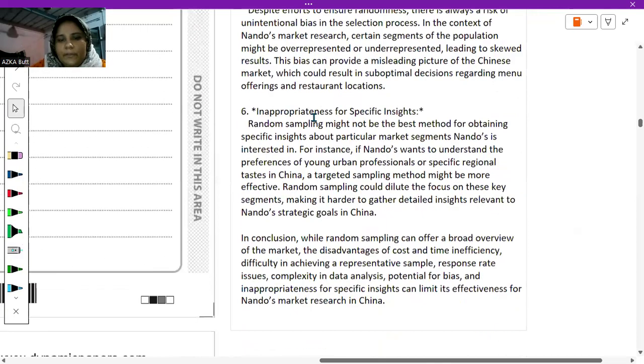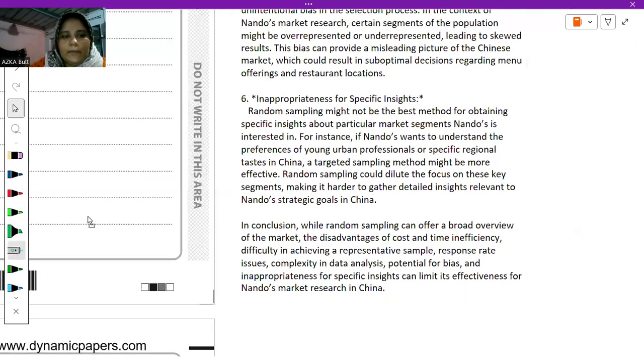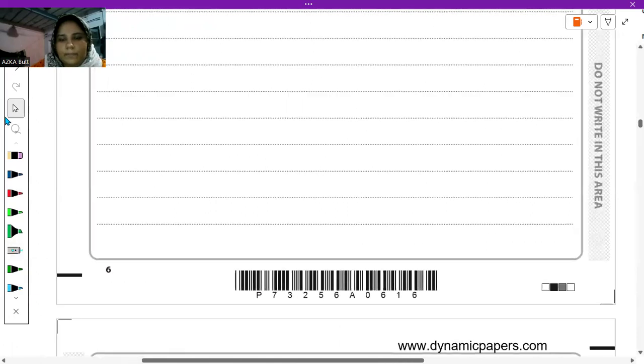And we have others, but in conclusion, I have written that while random sampling can offer a broad overview of the market, the disadvantages of cost and time inefficiency, difficulty in achieving a representative sample, response rate issues, complexity in data analysis, potential for bias, and inappropriateness for specific insights can limit its effectiveness for Nando's market research in China. So this is how I have done this question.